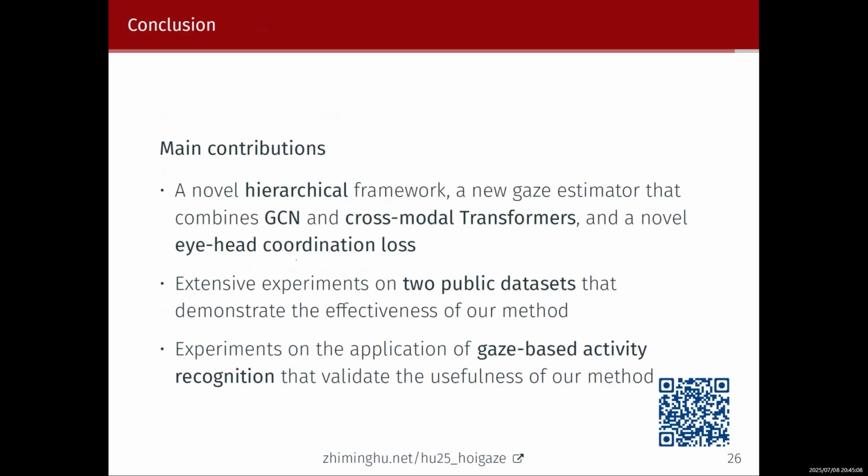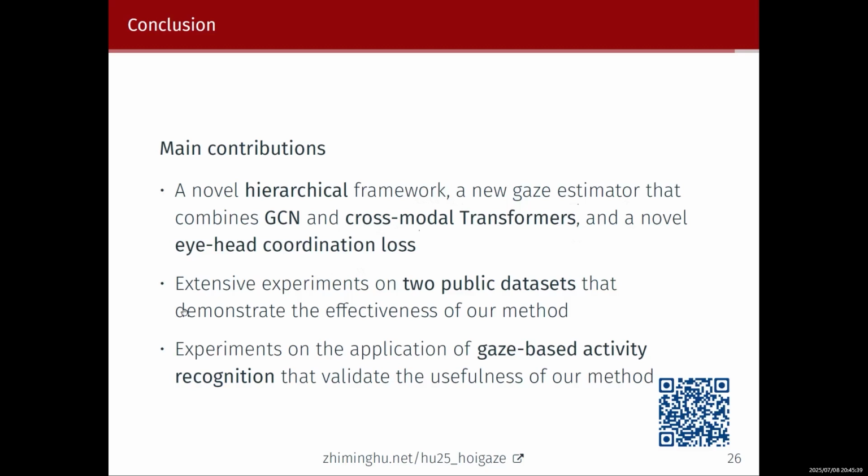Well, let's come to the conclusion. The main contributions of our work are listed below. We propose a novel hierarchical framework that contains an attended hand recognizer and an eye gaze estimator. We also provide a new gaze estimator that combines the GCN and the cross-modal transformers. We also propose a novel eye-hand coordination loss.